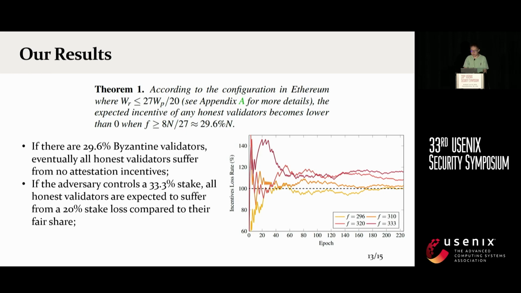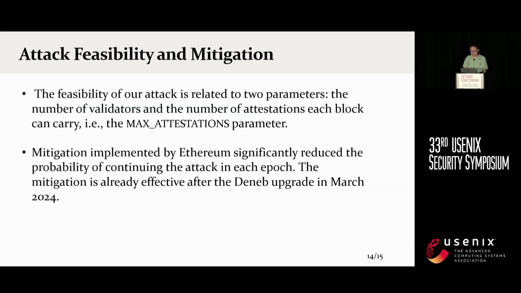It is worth mentioning that if the adversary controls a 33.3% stake, all honest validators are expected to suffer from a 20% stake loss compared to their fair share.